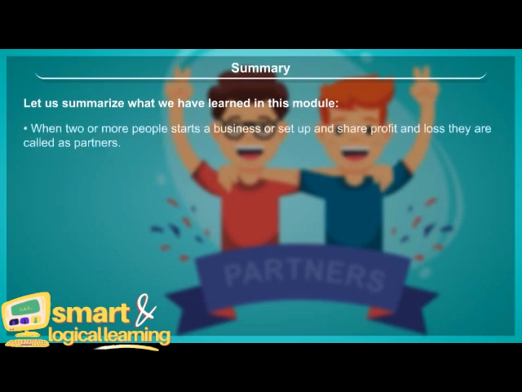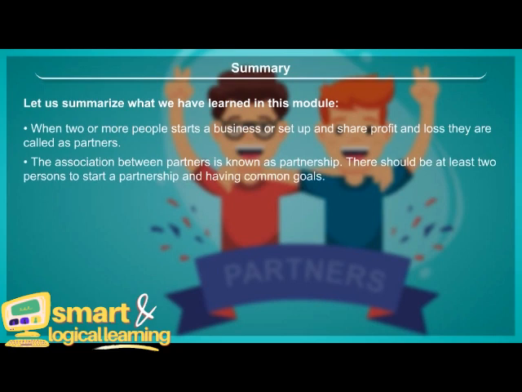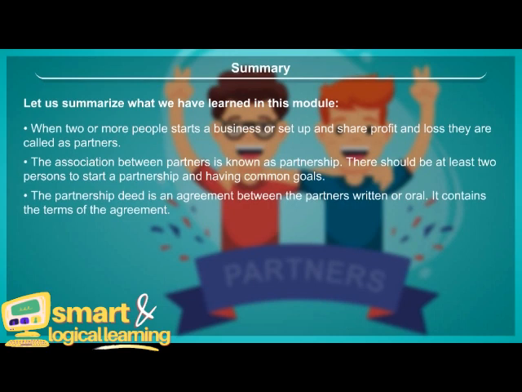Summary. Let us summarize what we have learned in this module. When two or more people start a business and share profit and loss, they are called partners. The association between partners is known as partnership. There should be at least two persons to start a partnership, having common goals. The partnership deed is an agreement between the partners, written or oral. It contains the terms of the agreement.